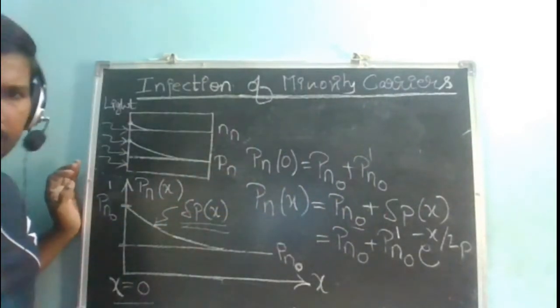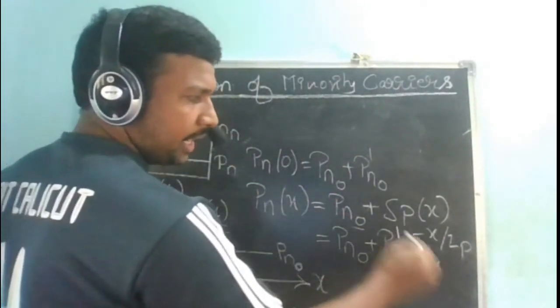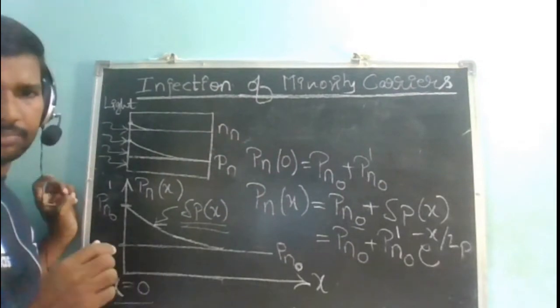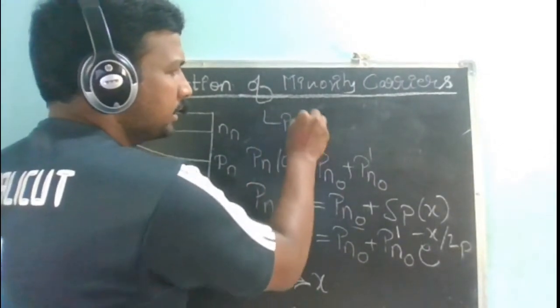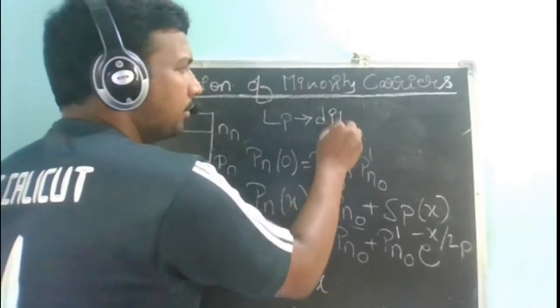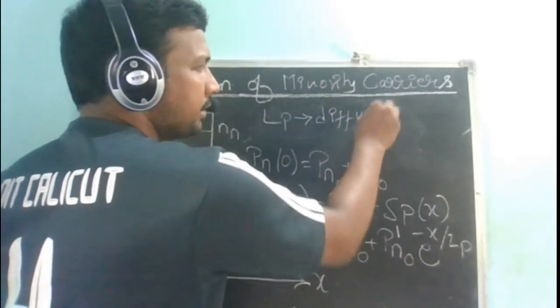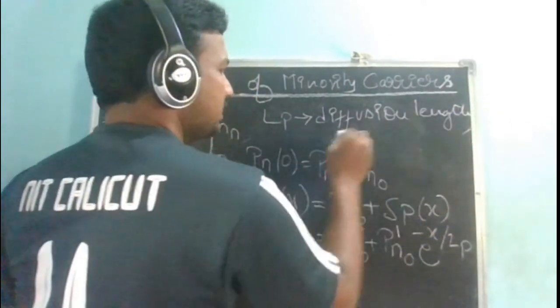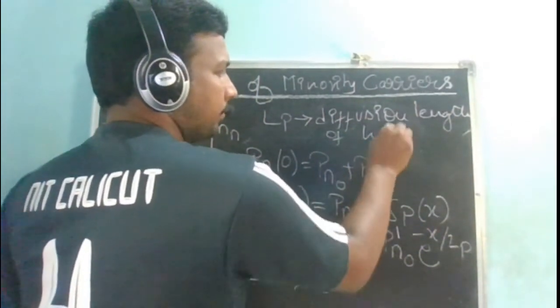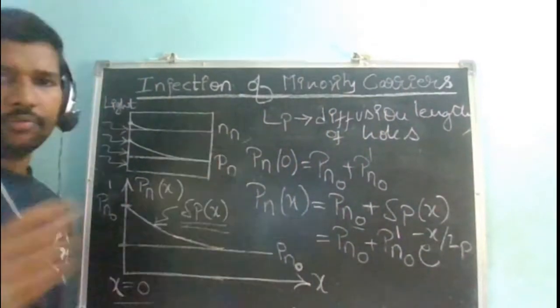The same I have got here: p n naught dash into e power minus x by Lp, where Lp is the diffusion length of holes.